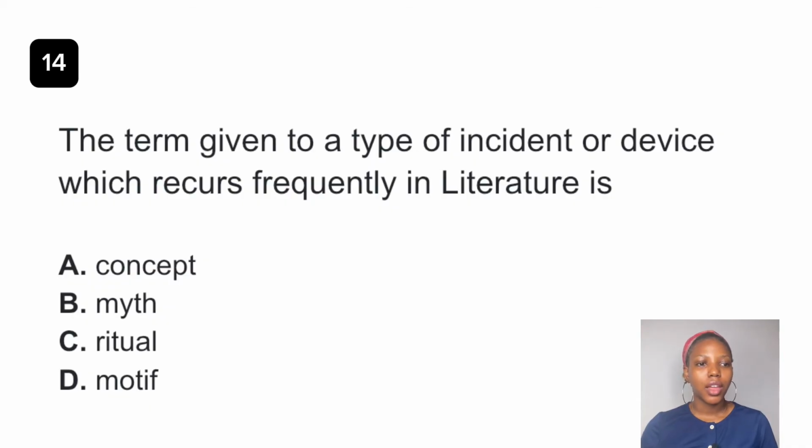Question 14. The term given to a type of incident or device which recurs frequently in literature is dash. The answer to this question is motif. Motif is a recurring element in a story, such as a recurring incident. And motif has a symbolic significance because it contributes to the development of characters or themes in a story. So the answer to this question is option D, motif.